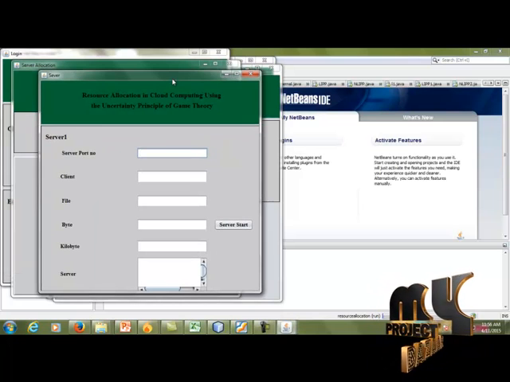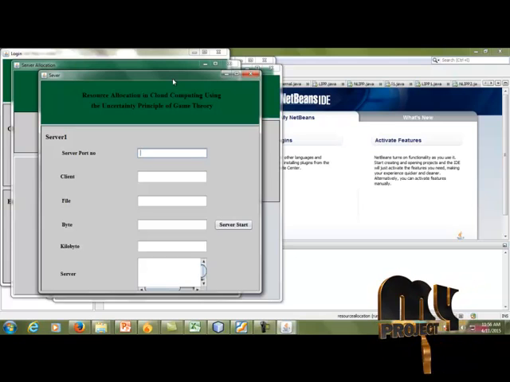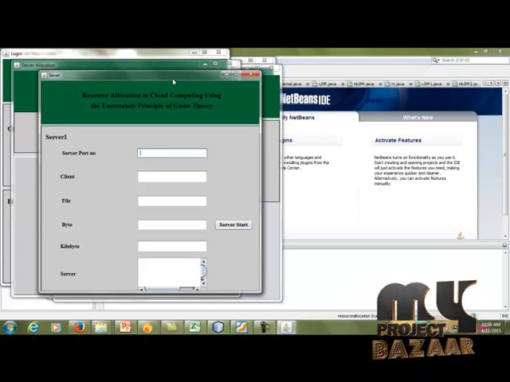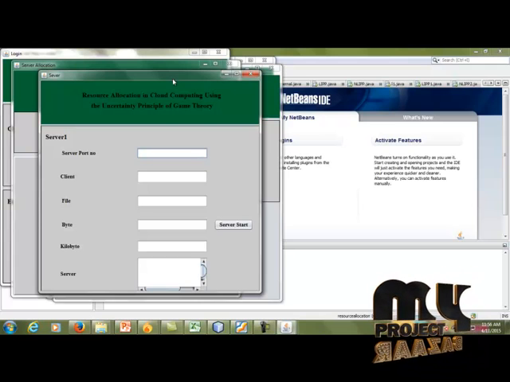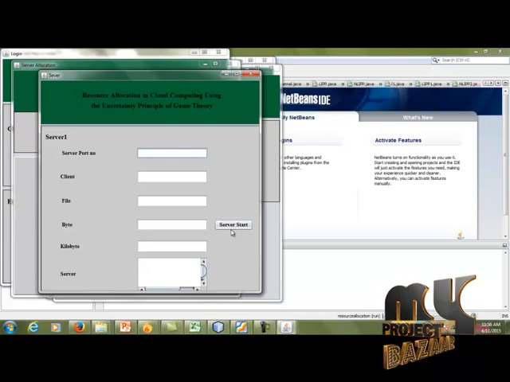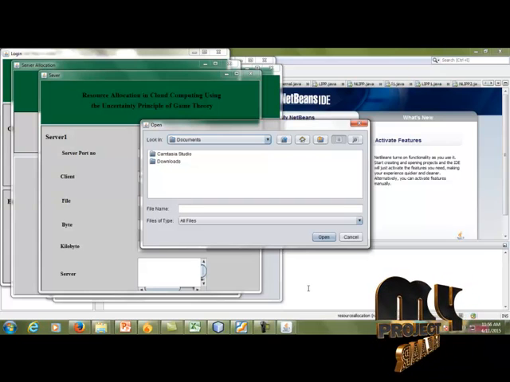This is a server-client process. In the server-client process, a communication link is requested between port numbers. If the server port number is the same as the client's, it will be connected; otherwise it will be rejected. So you can click the server start button. First of all, the server will choose the file and send it to the client.